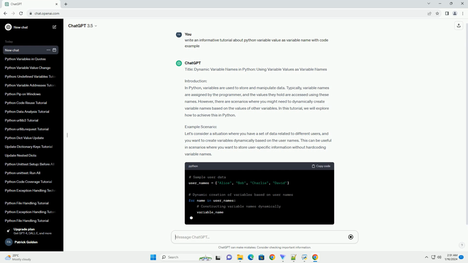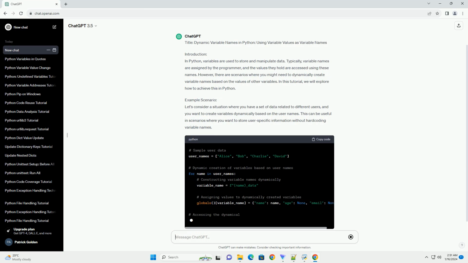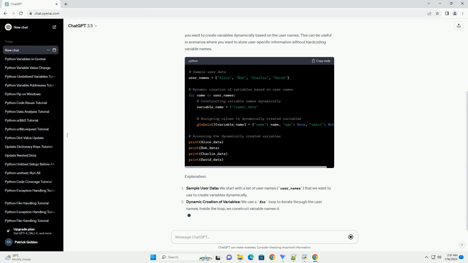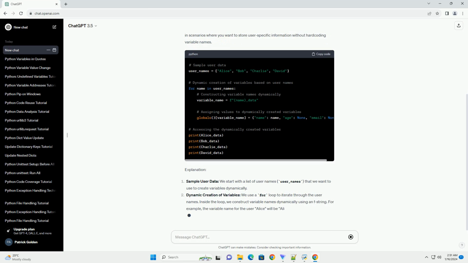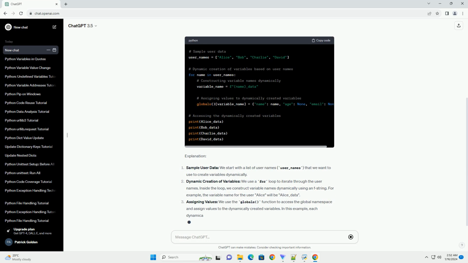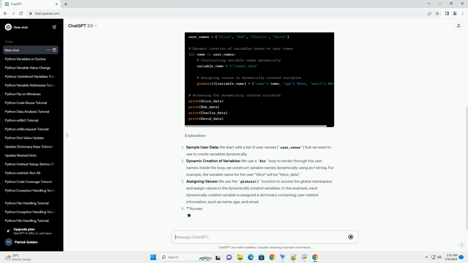Example scenario. Let's consider a situation where you have a set of data related to different users, and you want to create variables dynamically based on the user names. This can be useful in scenarios where you want to store user-specific information without hard-coding variable names.